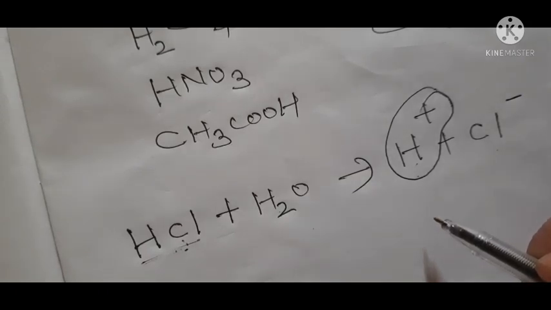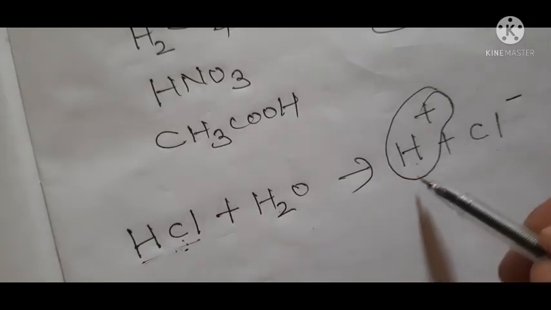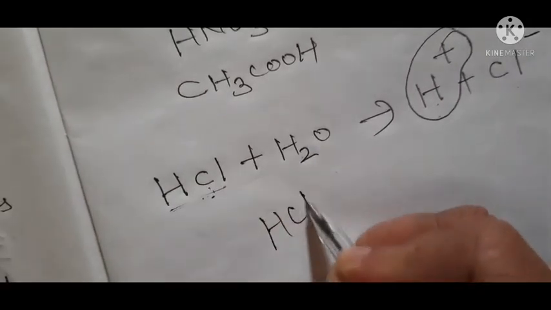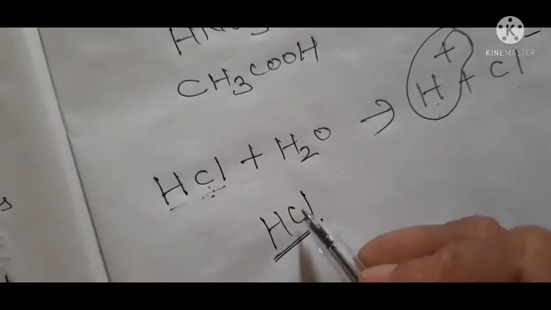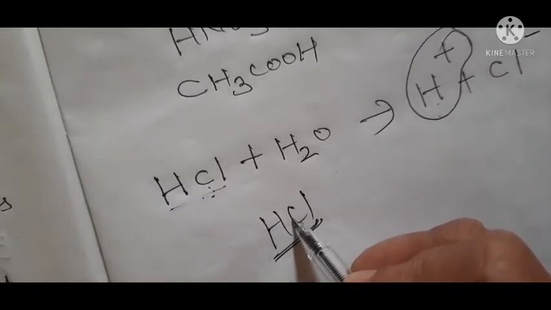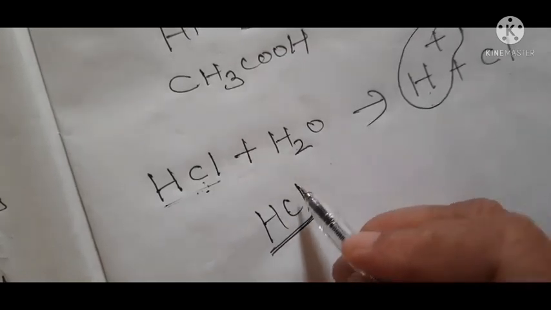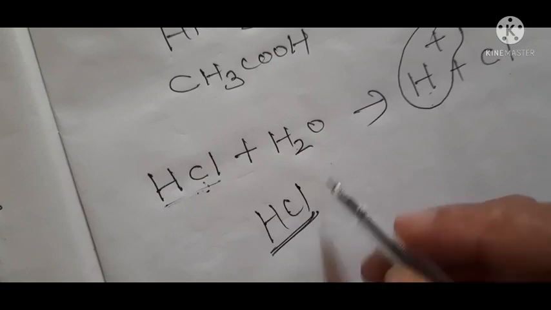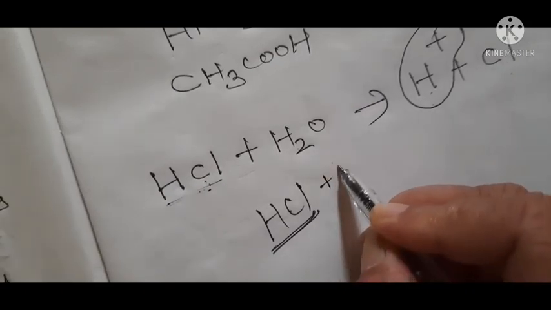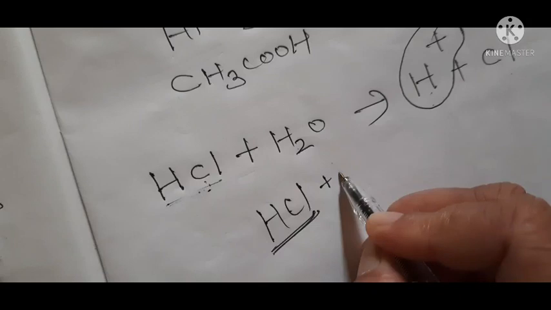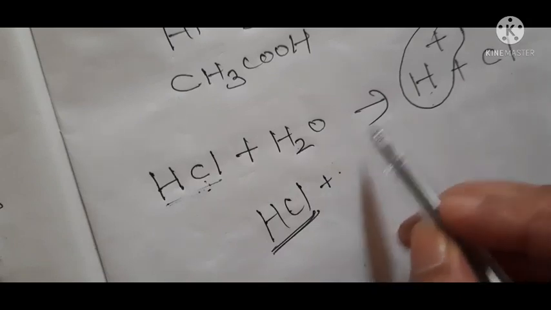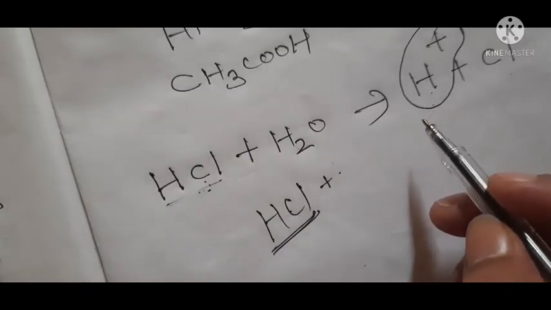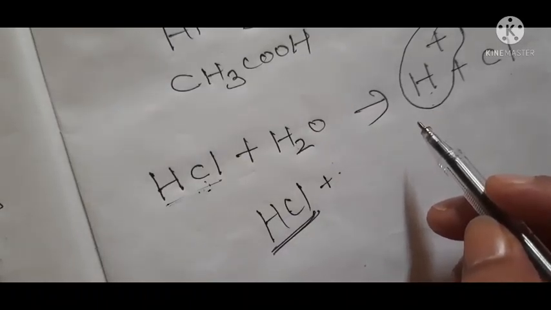Acids turn blue litmus red only if H positive ions are generated. If it is only HCl in a combined form, then it does not behave as an acid. It does not turn blue litmus red. But if water is added, a small or larger amount, then it dissociates, H positive ions are generated in that solution, and then blue litmus turns red.